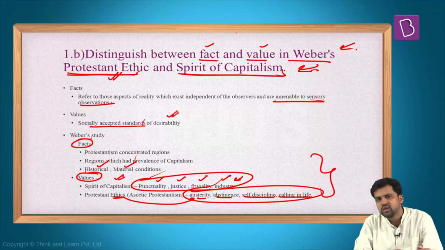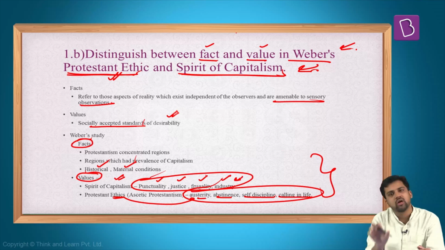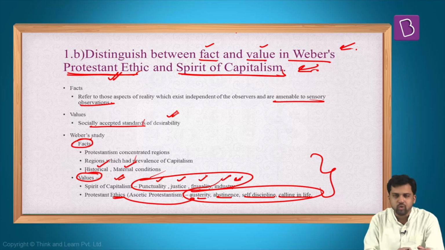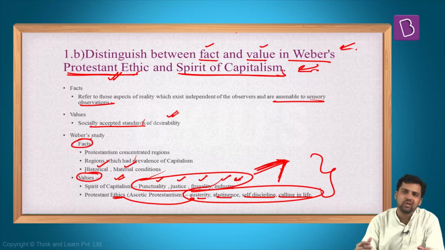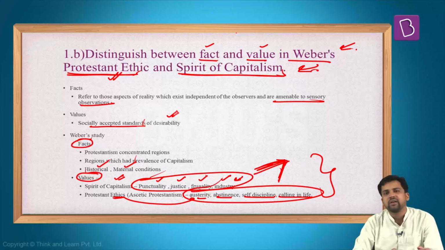This is more of a straightforward question, but the only thing here is you should be able to link the study of Weber with what you have learned in chapter 2. Once you have understood it, you can easily find out. Again, what you can also do further is find out which were the means values, which were the end values. So this is comparatively an easy question.